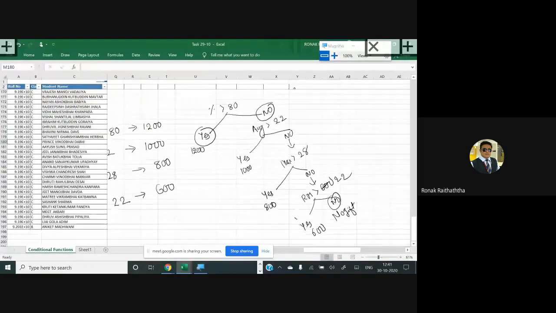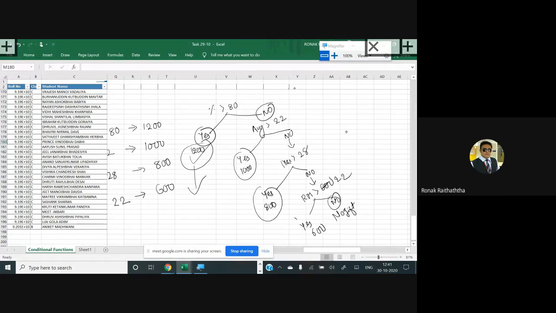Now based on this, you will be building the syntax in the IF function. Here in the T diagram, you must have observed that I have taken only one branch of expansion. I could have expanded another branch as well. I could have said, what if this yes is true? Now I just do not want to give the 1200. I want to check another condition if there is a yes. But that kind of assumption we will take later on. Right now we are just expanding one branch, and in one branch, I have said yes, no, yes, no.